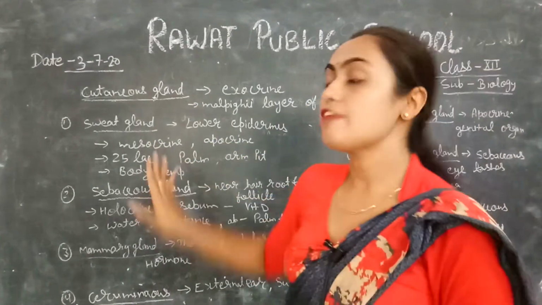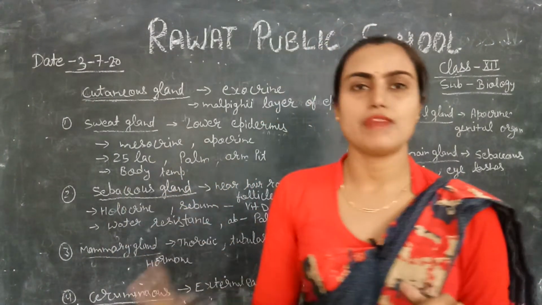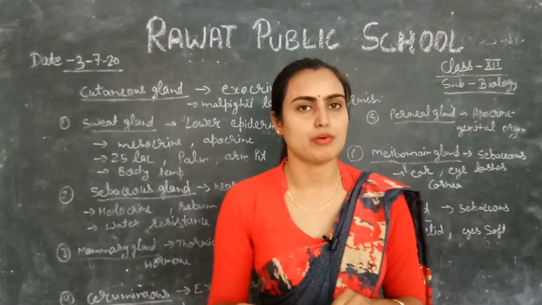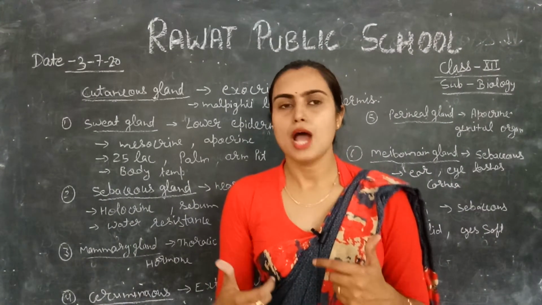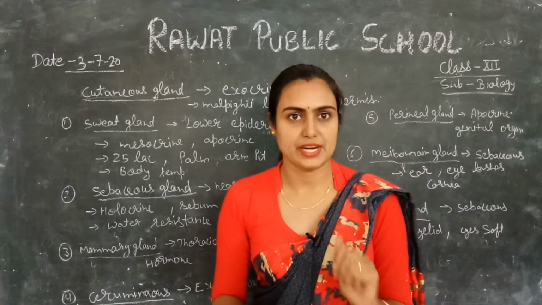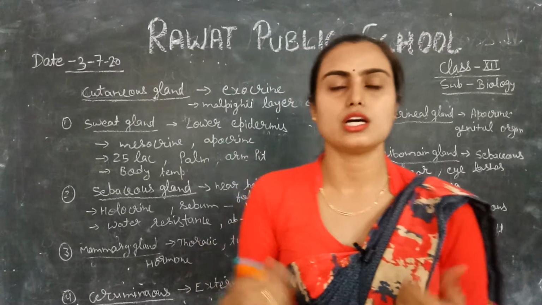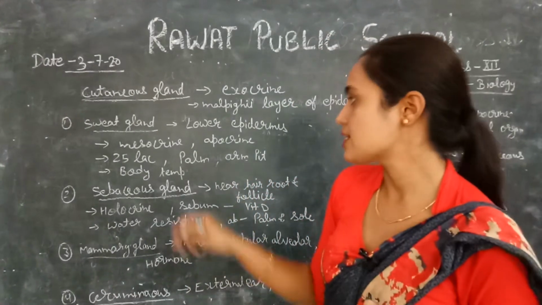Sweat glands are very numerous in human beings. Approximately 25 lakh sweat glands are present in our body, and the maximum number are present in our palm and armpit. So these are the places where maximum sweating occurs in your body.